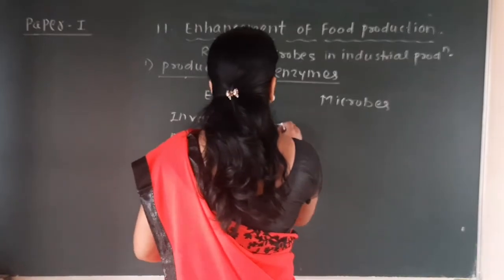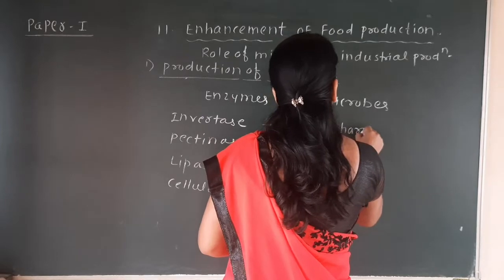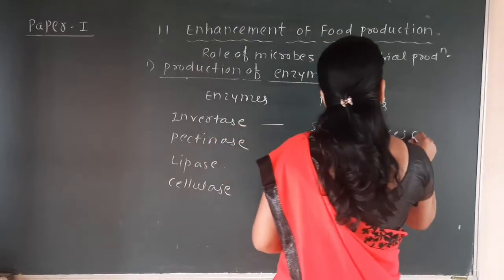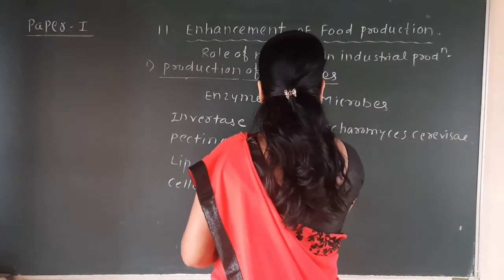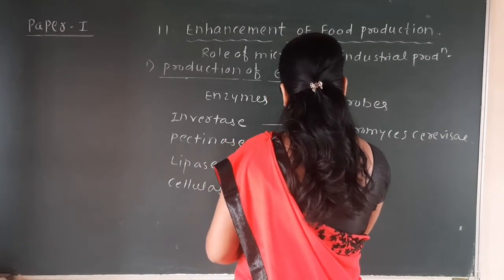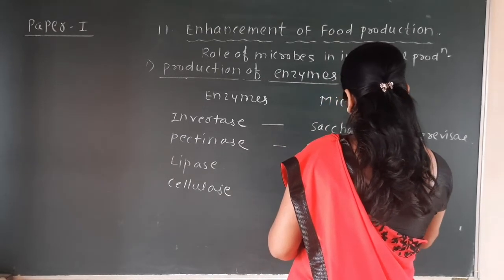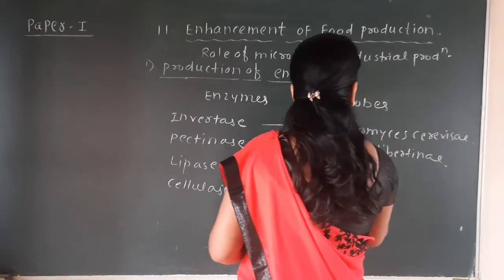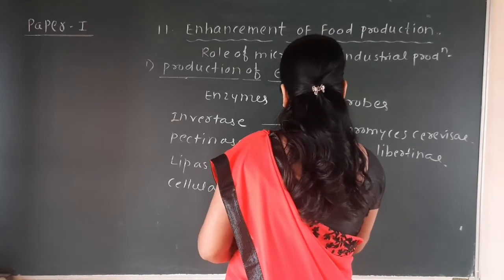So this invertase is produced by the microbe Saccharomyces cerevisiae. Pectinase is produced by Sclerotinia libertiana and Aspergillus niger.